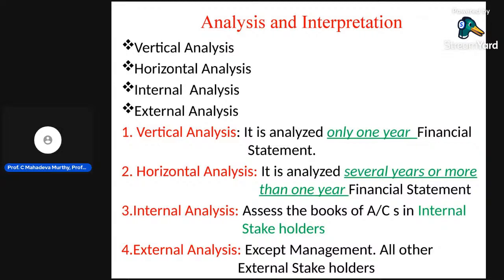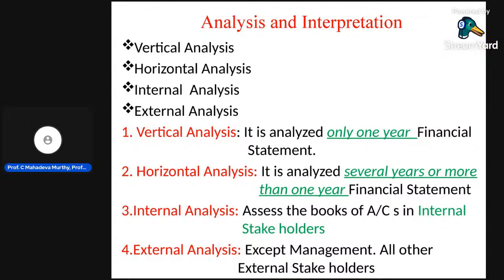I hope you understand vertical analysis, which covers only one year, and horizontal analysis, which covers two or more years. Then internal analysis assesses the books of accounts by internal stakeholders, and external analysis means except management, all other stakeholders: outsiders, public, government, investors, customers.